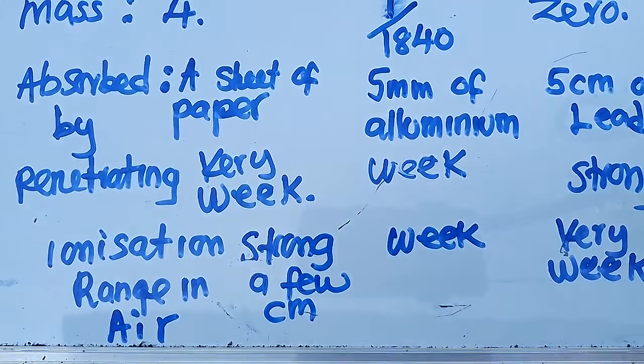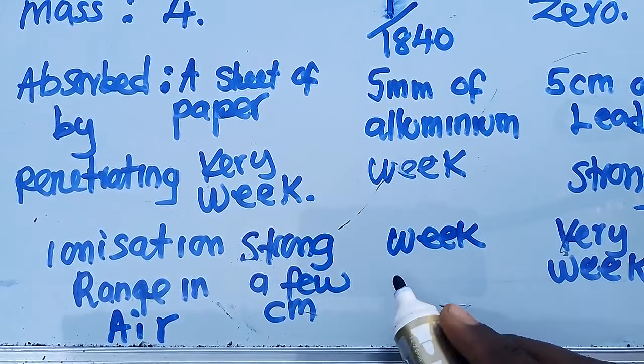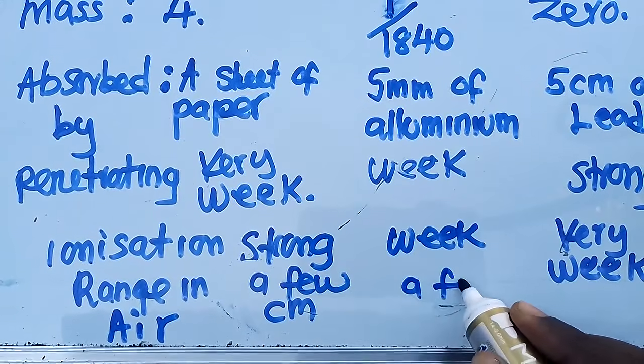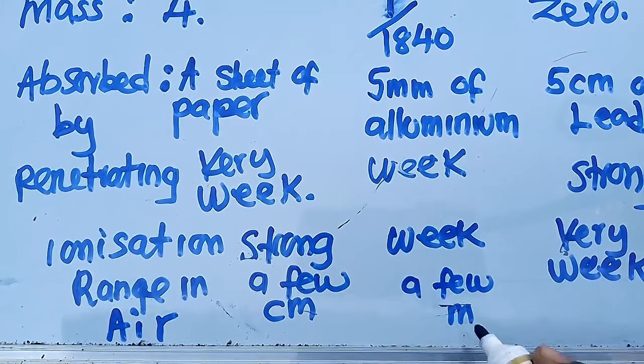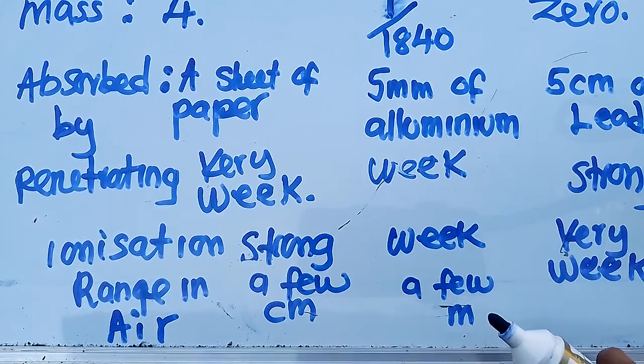This is what you need to understand under the alpha particle. Under the alpha particle, the range in air is just a few centimeters. The beta particle is just a few meters. This one is in meters. Then we move to this other one, and we are talking about the range.